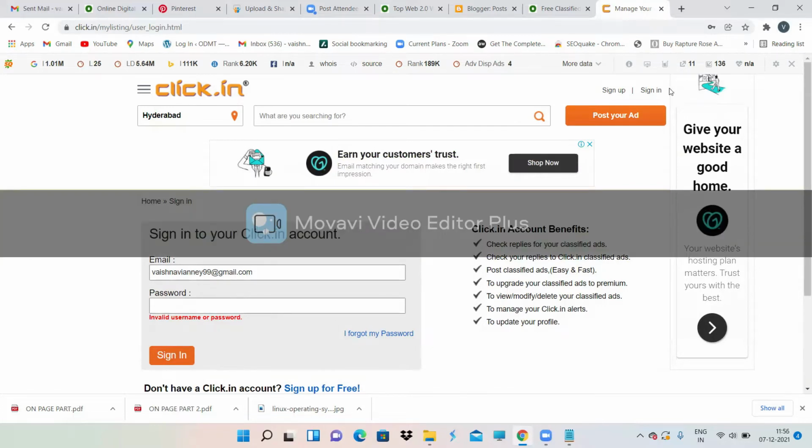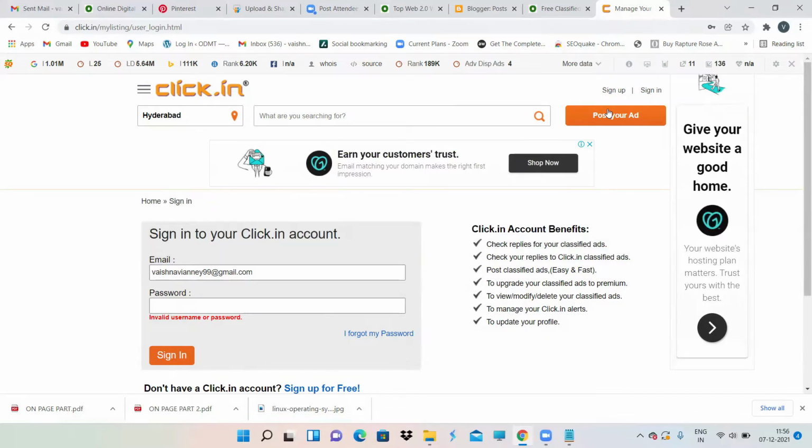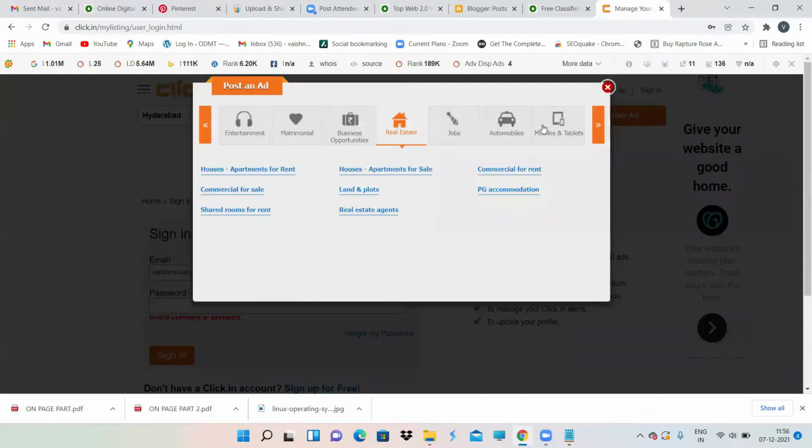Okay, no problem. Without logging in also we can do it. Here, can you see this? Post your ad is there over here. Just click on post your ad, because I want to post my advertisement. I want brand awareness, so I have to create an advertisement and post it on this platform called click.in.